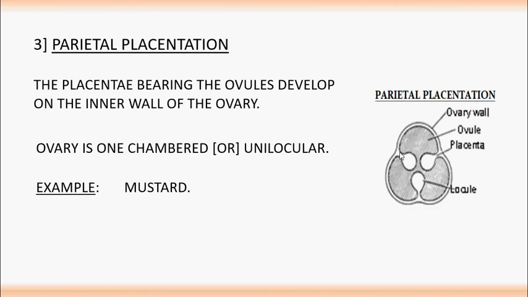In this, three ovules arise from the inner wall. This is the inner wall. From this inner wall, the ovules arise towards the inside. This condition is called parietal placentation.